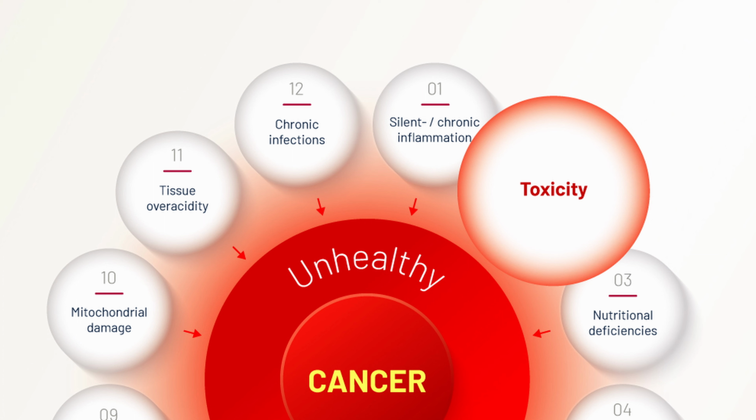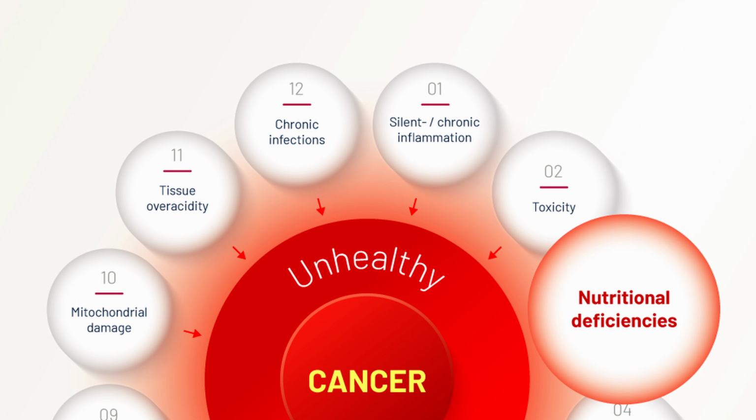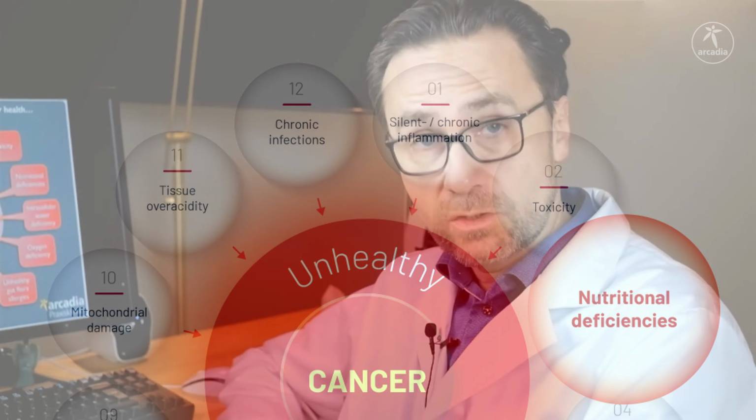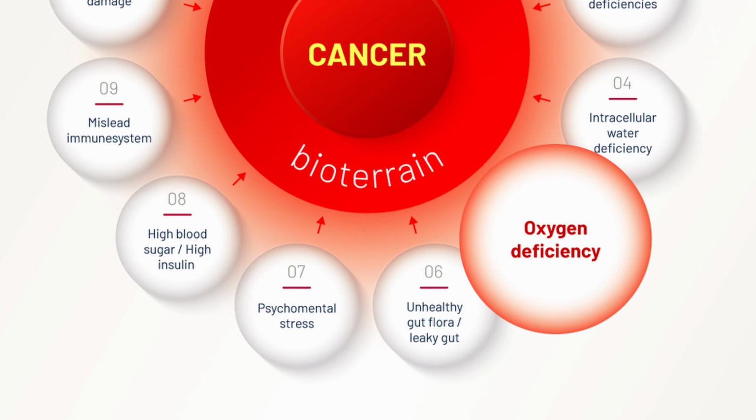Toxins make the pressure worse and add pressure to the transition from healthy to cancerous behavior. Nutritional deficiencies or water deficiency inside the cells are important factors that we need to learn more about in each and every individual to create the terrain that is needed for healing.